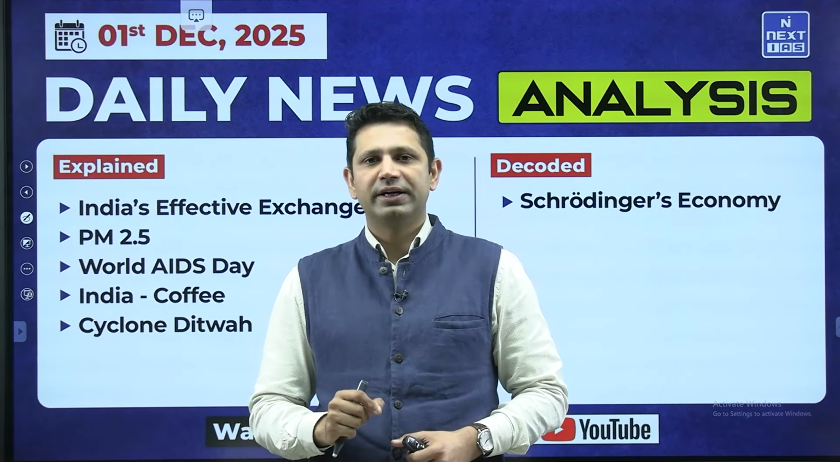This nominal effective exchange rate is calculated by taking a weighted average of 40 key trading partners. The base year is 2015-16, where the index is taken as 100. If there is an increase in the index, in NEER or REER, then it simply means there is appreciation of the rupee, and if it is declining, it simply means that the rupee is depreciating.